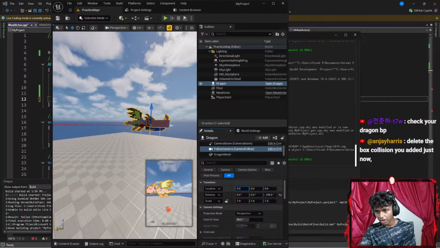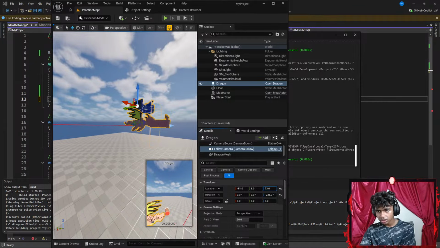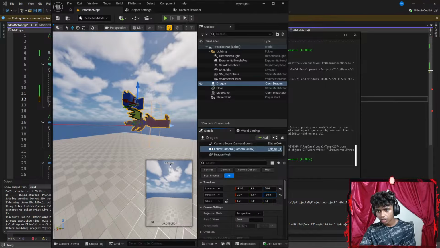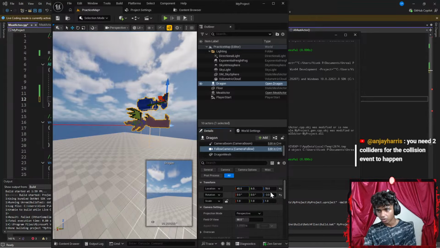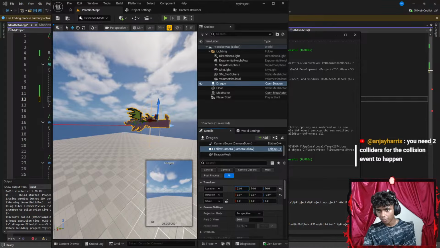Okay, I want to go a bit in front. And then I want to turn. Okay, actually I want to rotate. So let's go a bit higher. I want to rotate a little. There. And then I want to go a bit front and then a bit lower. So I'm going to go a bit lower. Okay, I'm assuming I go lower like this. There we go. Okay, so now I should be seeing what my dragon sees.